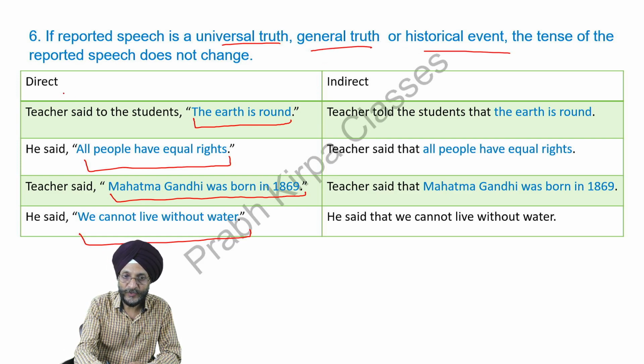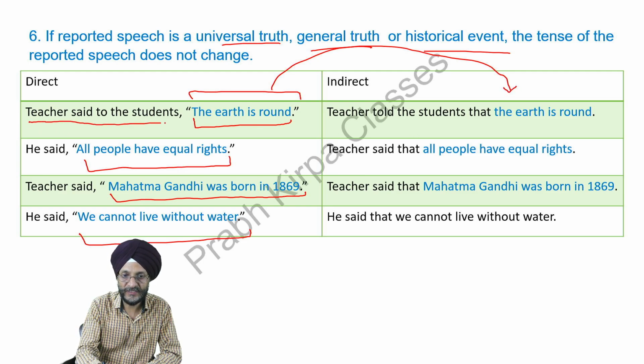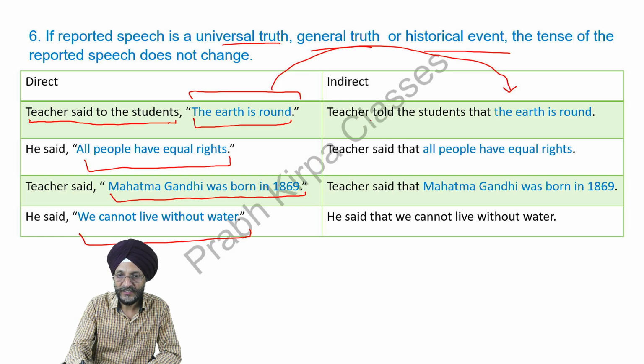Then the tense of the reported speech, that is this part, does not change. We have to repeat the same as it is into the indirect speech. However, we may have to change some part of the sentence here, that is the reporting speech. Teacher said to the students, the earth is round. The teacher said to becomes told the students that the earth is round. Here you will see no change has taken place.